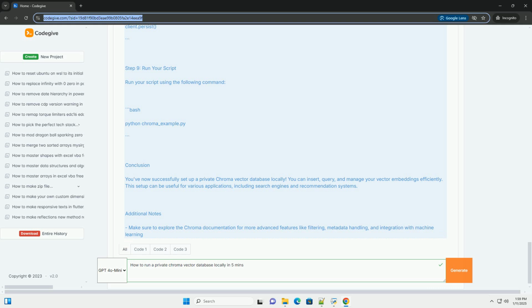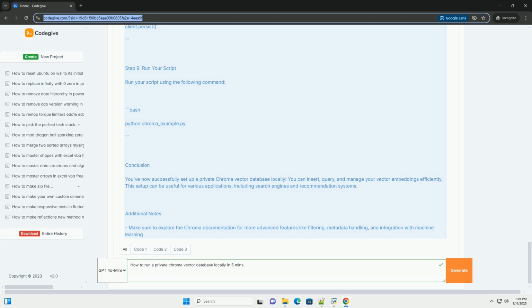Explanation of the code. 1. Initialization. The code initializes a Chroma client with a local database configuration. The persist_directory is where the database files will be stored. 2. Creating a collection. A collection is created to hold the data. This acts like a table in traditional databases. 3. Inserting data. A list of dictionaries representing documents and their embeddings is created. Each document is added to the collection.